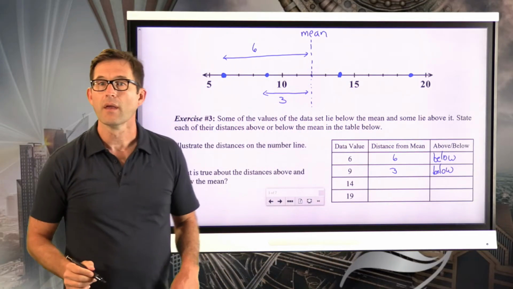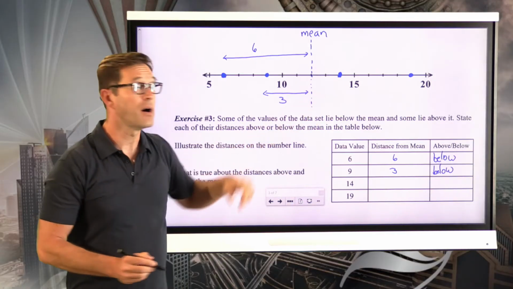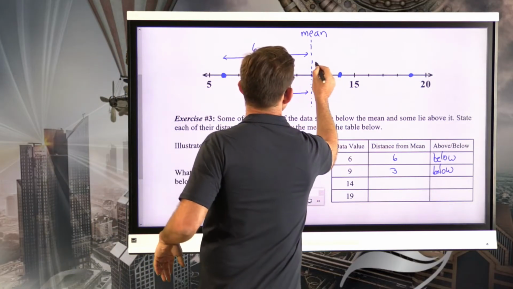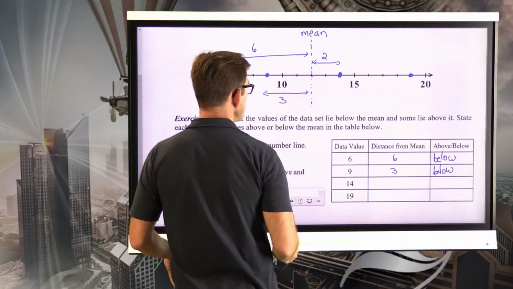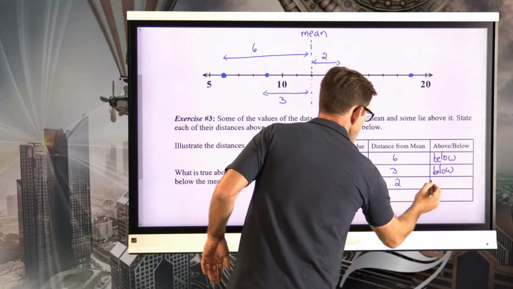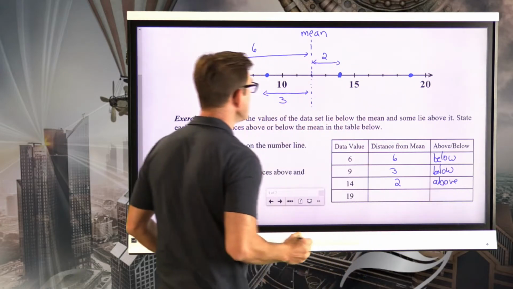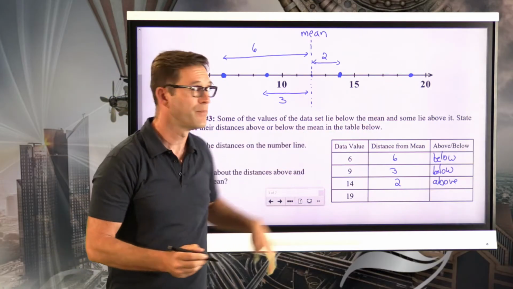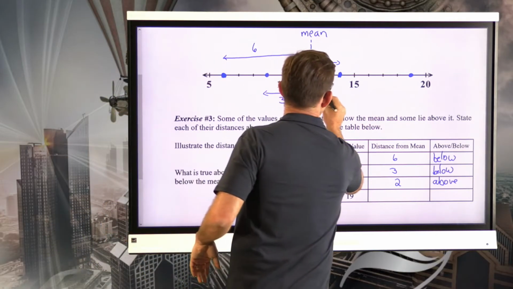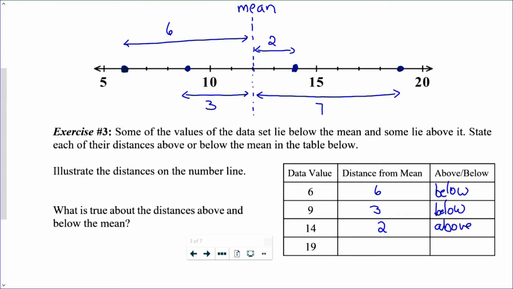Then we've got this value at 14, and 14 is above the mean, and it is 2 units above the mean. Again, we can do that by just doing 14 minus 12, or we can just think about it. And then finally, we've got our value way out here at 19, and 19 is going to be 7 units above the mean.